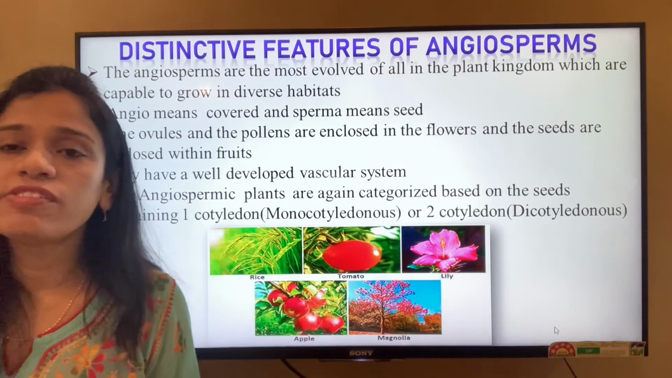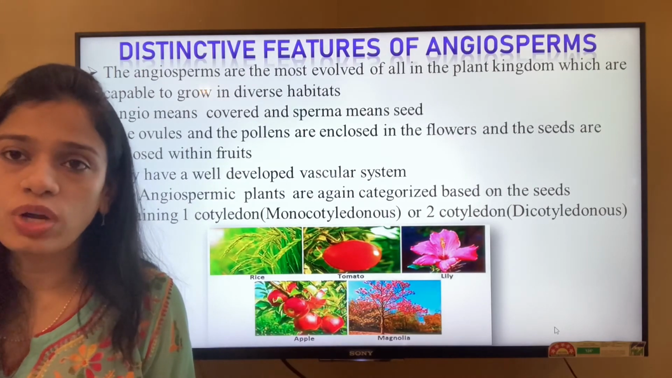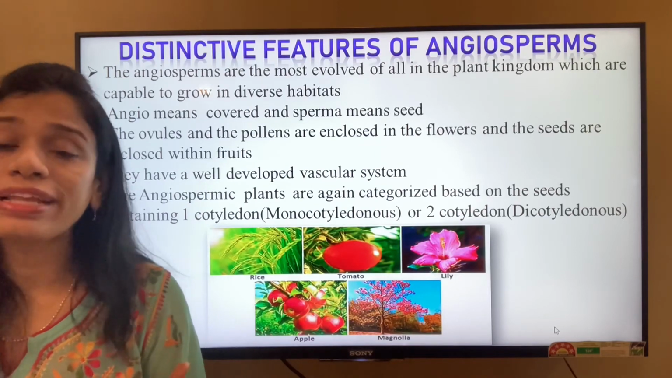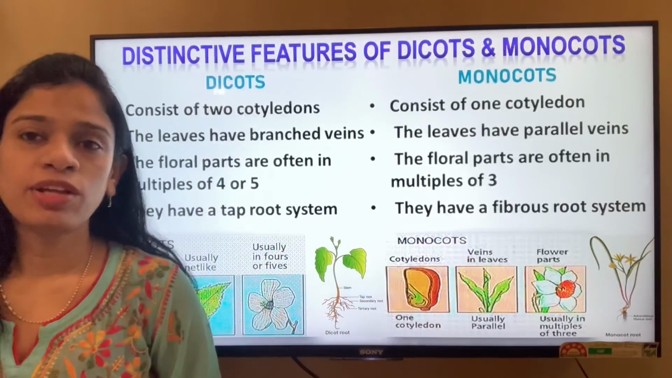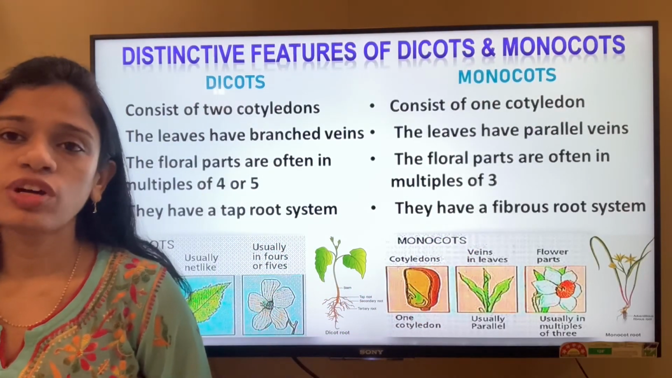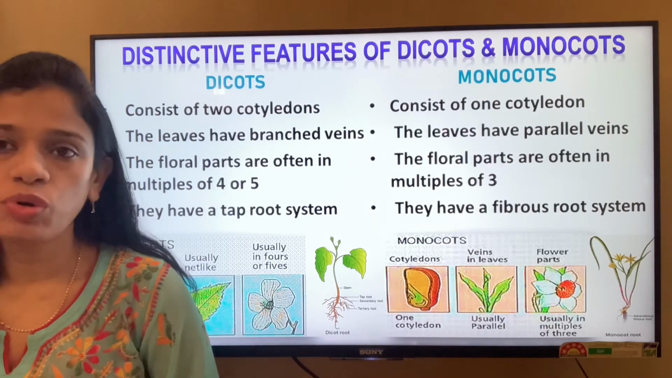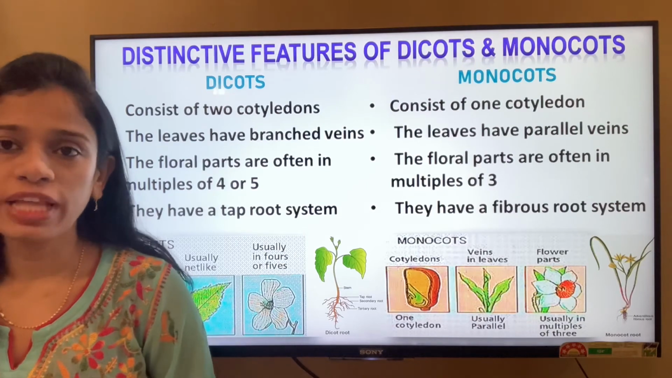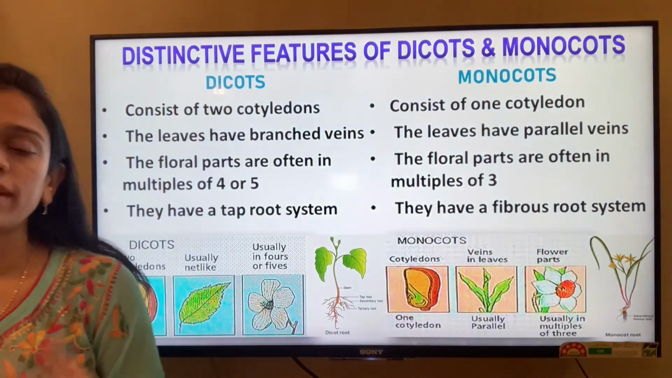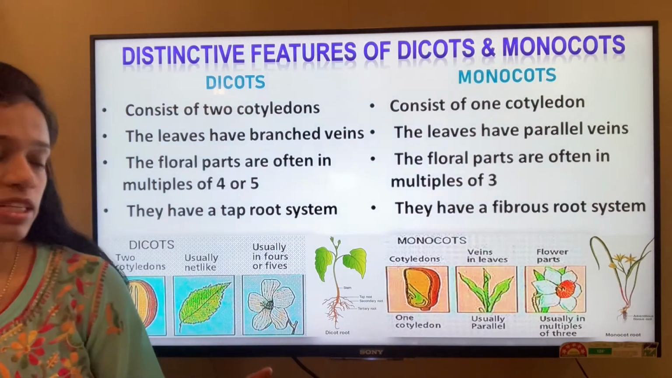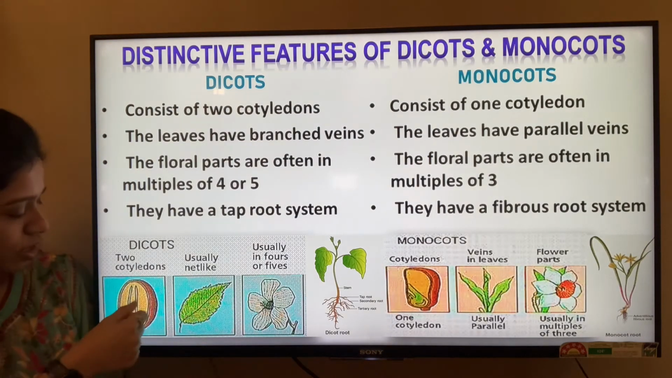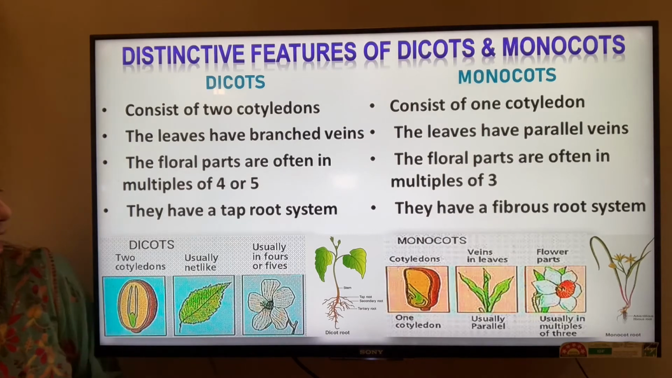Now they are again divided into dicot and monocot. So now let's understand the differences between the dicot and the monocot, or the characters of each of them, the two types found in the angiosperms. When we talk of the dicots, the name suggests that it consists of two cotyledons. Here you can see there are two cotyledons.